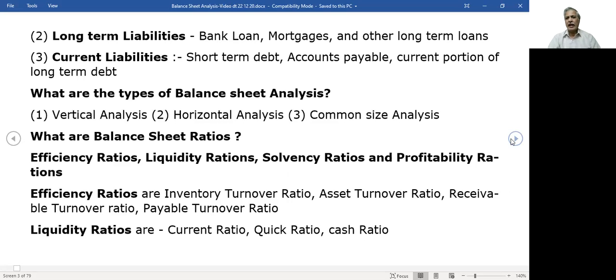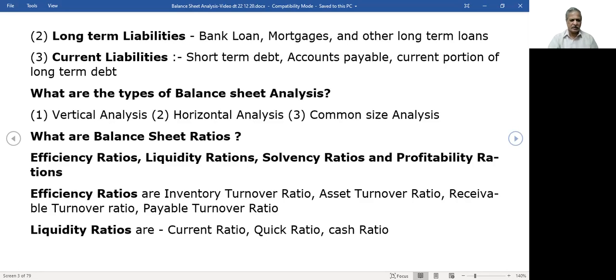Now we'll go to the analysis side of the balance sheet. There are three types of analysis. One is called vertical analysis, another is called horizontal analysis, and yet another is called common size analysis. So what is vertical analysis? For each item on the liability side and on the asset side, what you do is to take the total, and for each line item, every item in the balance sheet, on the liability side, take the total and work out for each line item the exact percentages.